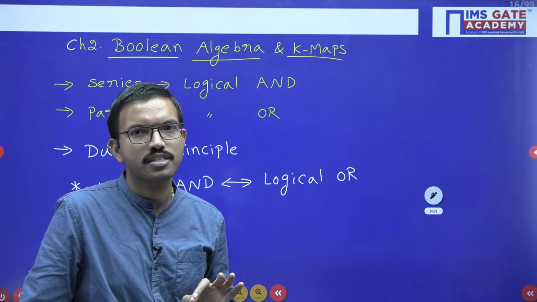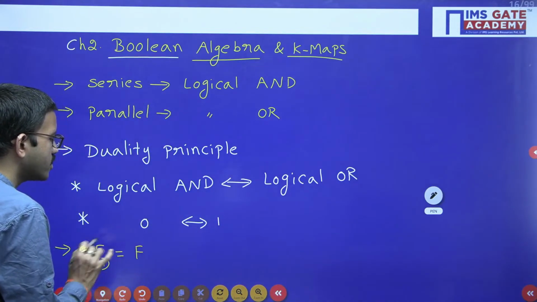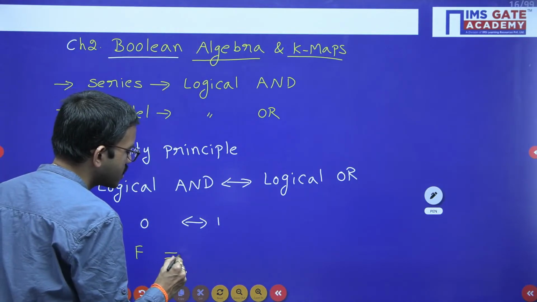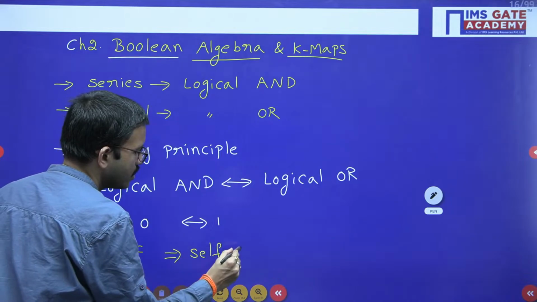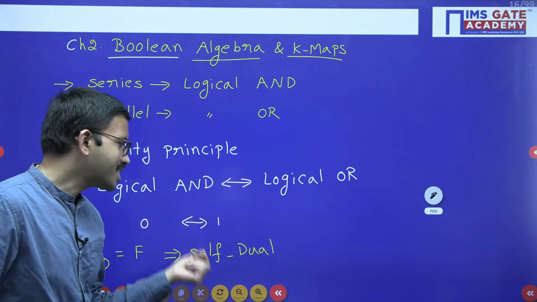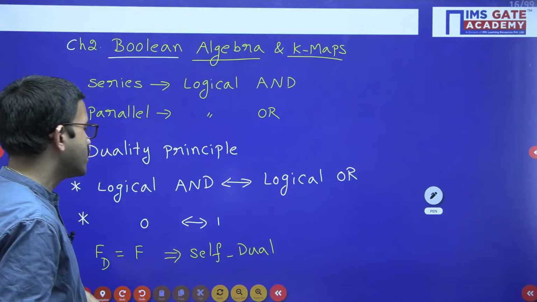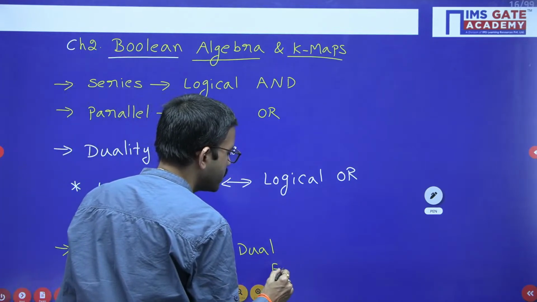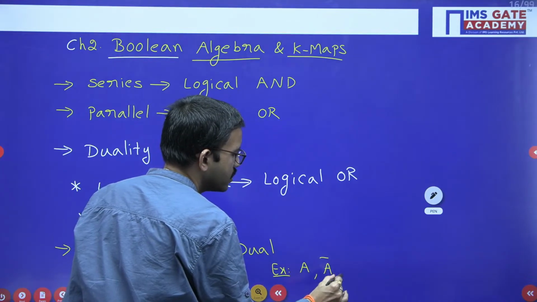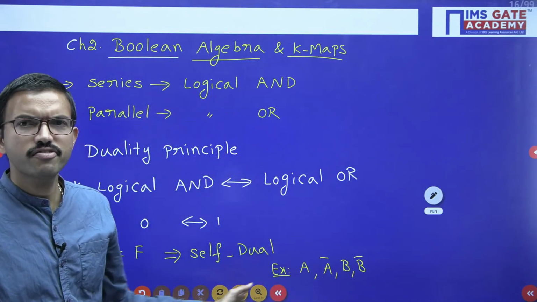But in a few cases, you may get the original function and the dual function both the same. If it is so, then we will say that function is self dual. Self dual means very simple: the function itself is the dual. Say for example, regarding self dual, suppose you are having a function like a, a bar, b, b bar. Like that, any one function you can consider.